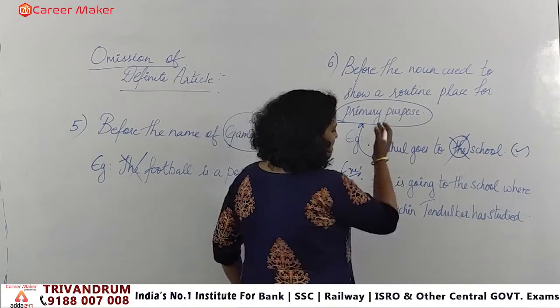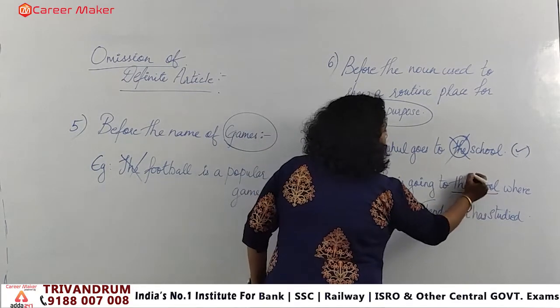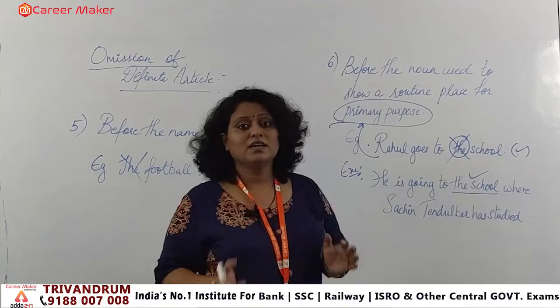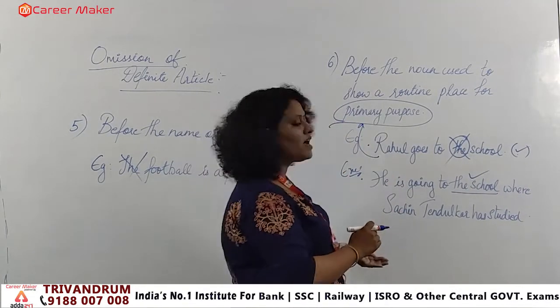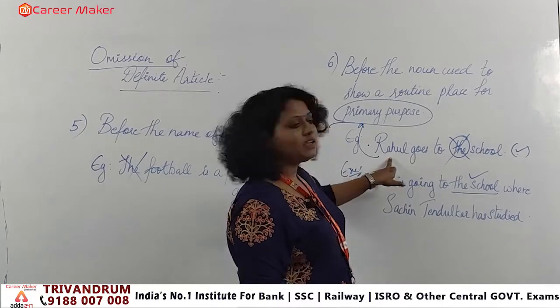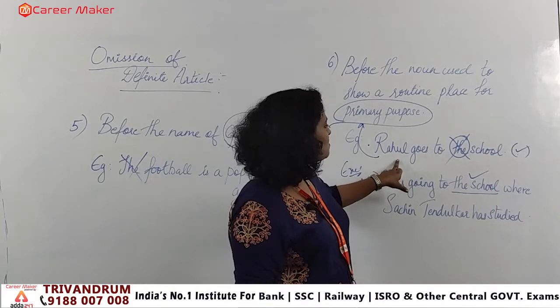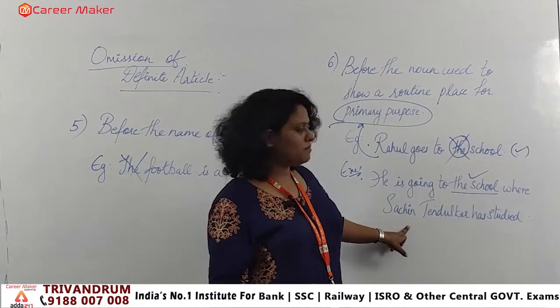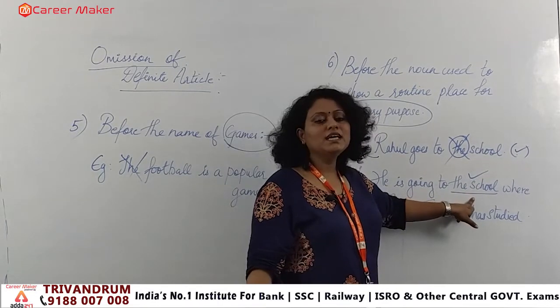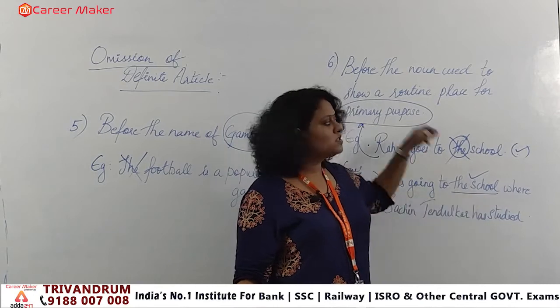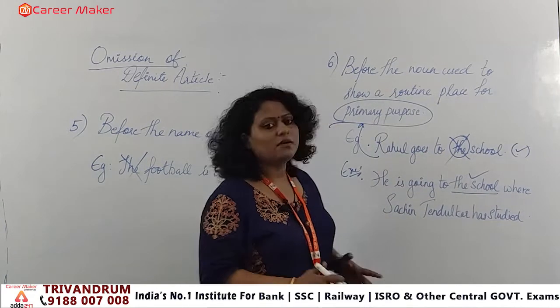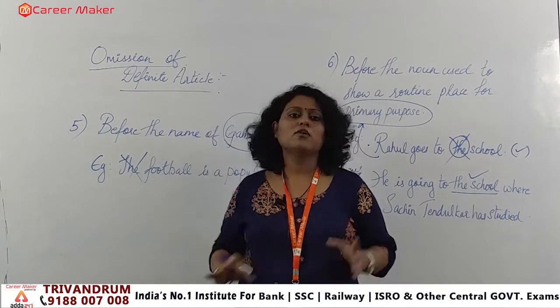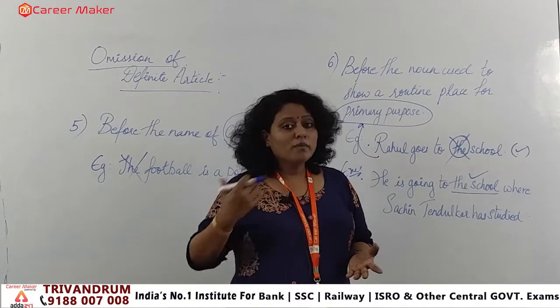So that means this school is a specific school where Sachin Tendulkar has studied, and it is not defining primary purpose. When it is primary purpose, we are not using the, but when it is apart from primary purpose, we do apply the definite article the over there. So this is a small difference. Remember that when you are talking about any game, omit the use of the definite article.